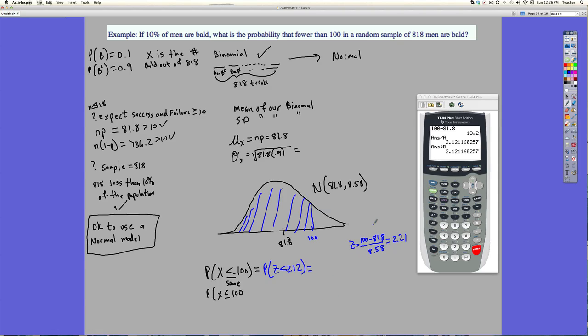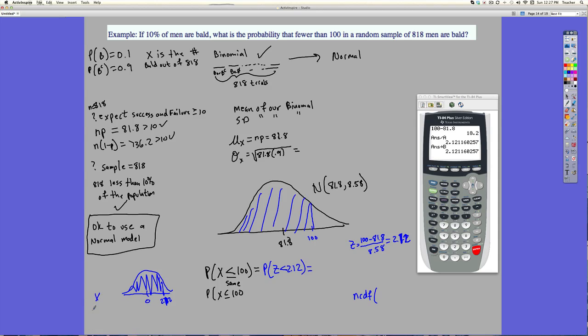Okay, so now to find it, you could use your tables, but we didn't go over tables too much because we could do this on our calculator. So I want to the left, so on the Z distribution, which is a 0, 2.12, and I'm shading to the left.